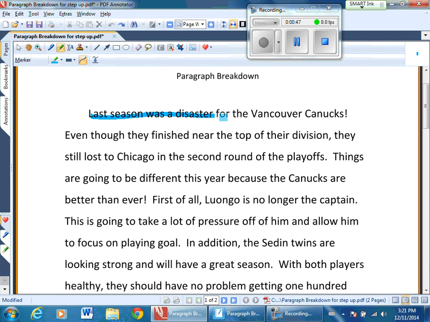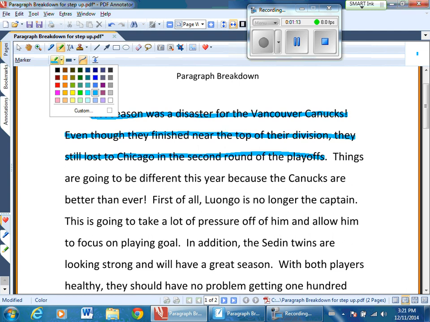If we take a look right here, this would be color-coded as blue. The reason is because it gives us an idea as to what the paragraph is going to be about, but it really hasn't come out and made a strong statement yet. It hasn't made an argument. It hasn't really told us exactly what the paragraph is going to be about, but it's definitely given us a hint. So now, from the hook, it leads us to the next step, which is the actual topic sentence.